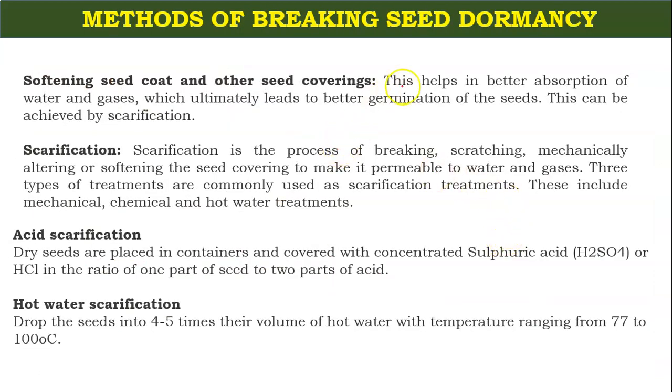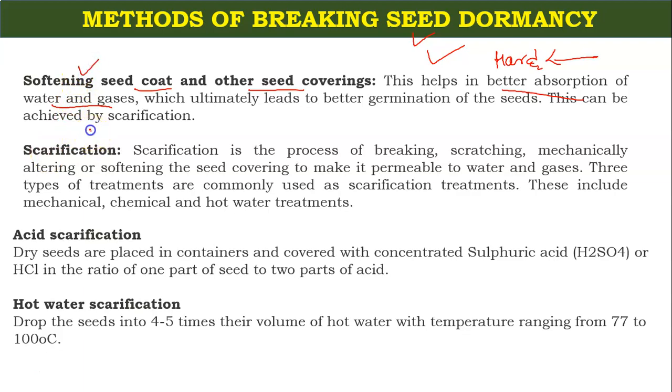Now, what are the methods to break this seed dormancy? There are some methods which I will discuss with you. The first is softening the seed coat and other seed coverings. Actually, what happens in seed dormancy? The seed becomes hard. So the purpose of these methods of breaking dormancy is to remove this hardness. You can soften the seed coat and other coverings, and then there will be better absorption of water and gases.